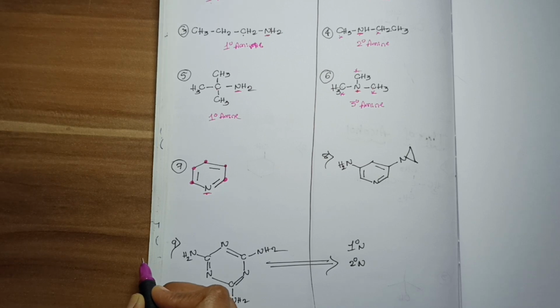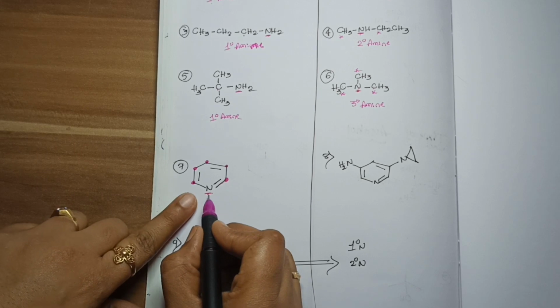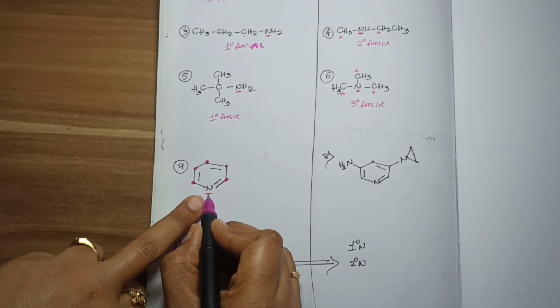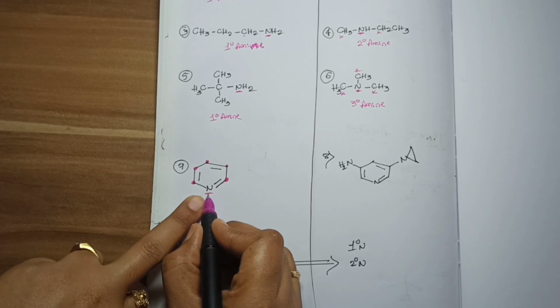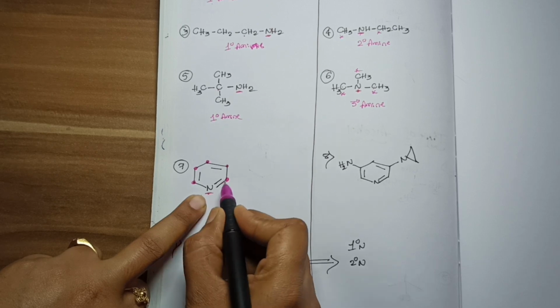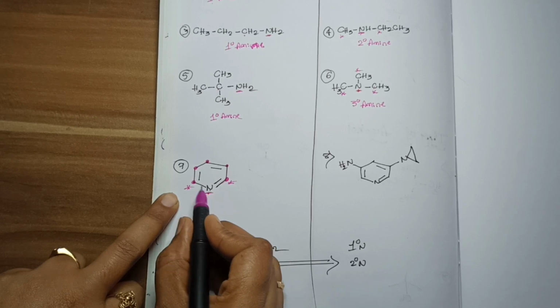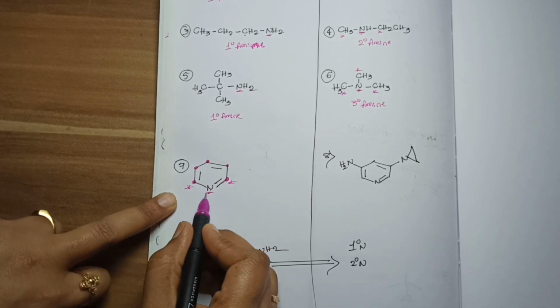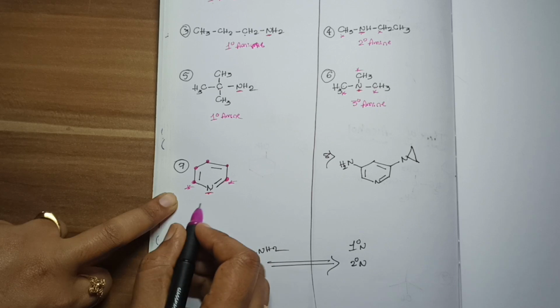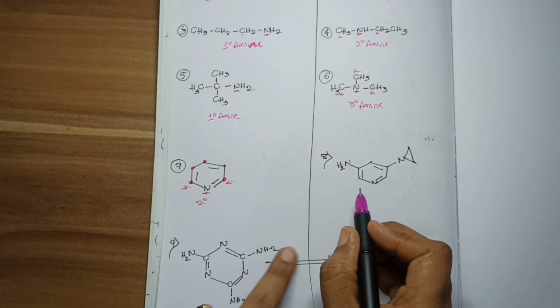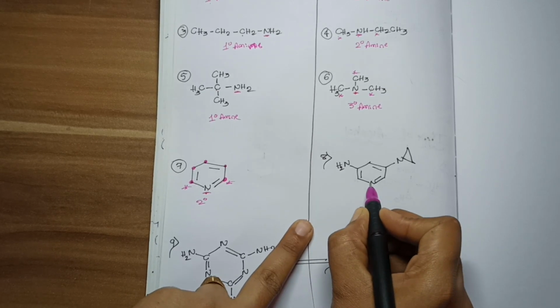Correct? But to find the degree of amine, we should find out how many carbons are directly attached to the nitrogen, or the nitrogen is making a bond with directly. This nitrogen is directly making a bond with this one carbon and this one carbon. Means this nitrogen is directly attached to how many carbons? Two carbons. So here the nature of this nitrogen is secondary.